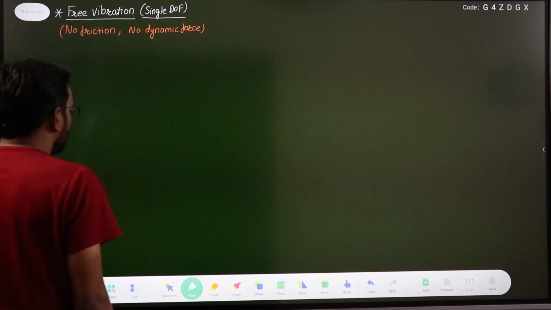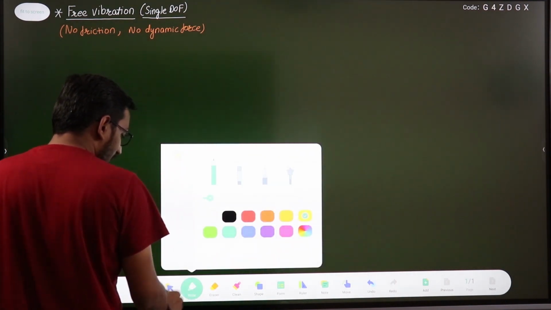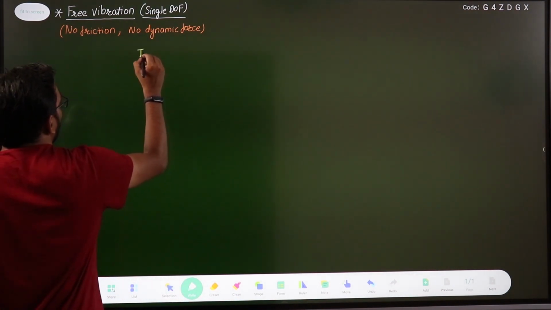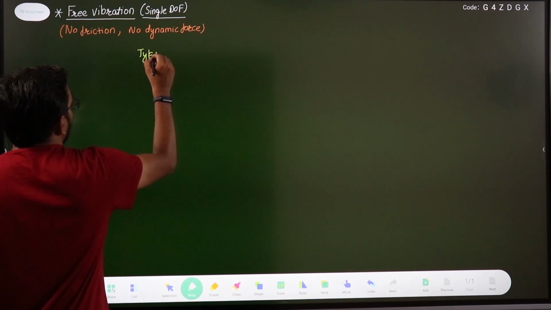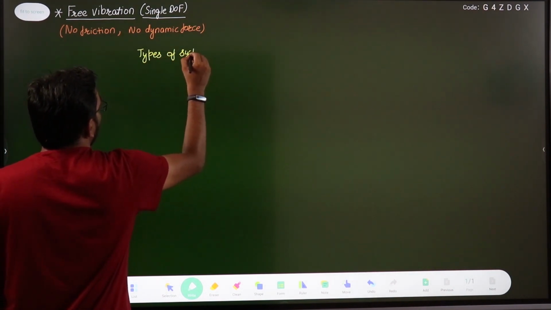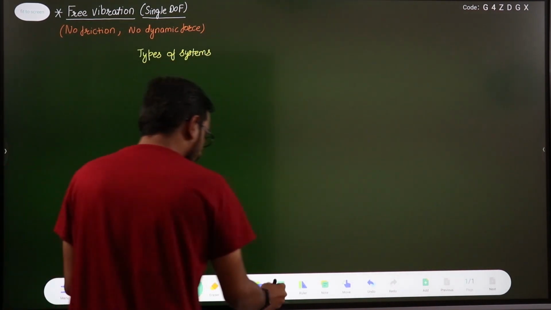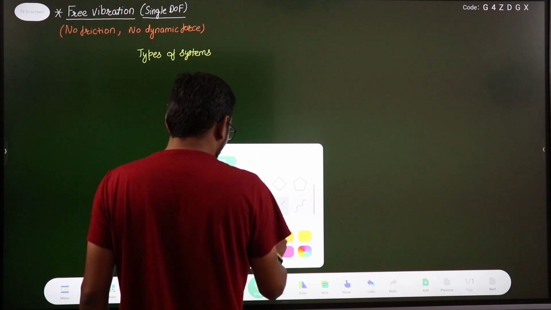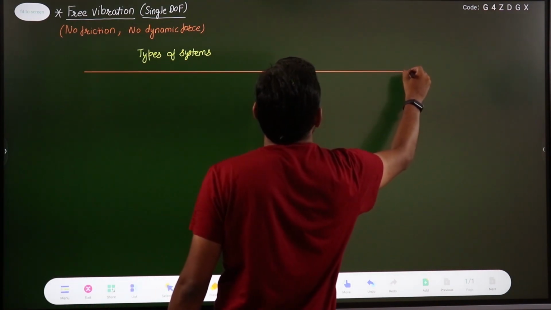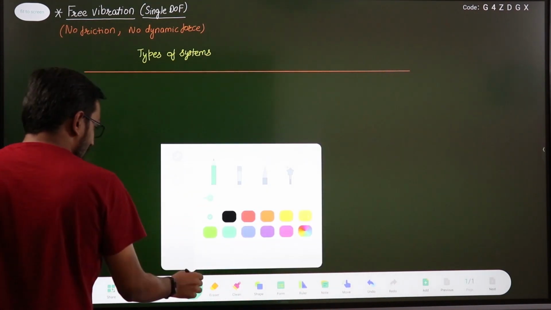So before moving to the free vibration equations of motion, first of all let us discuss the various types of systems of free vibration. So we have to discuss all of them. So let us start with the types of system. Right. Now just pay attention, we'll explain one by one.